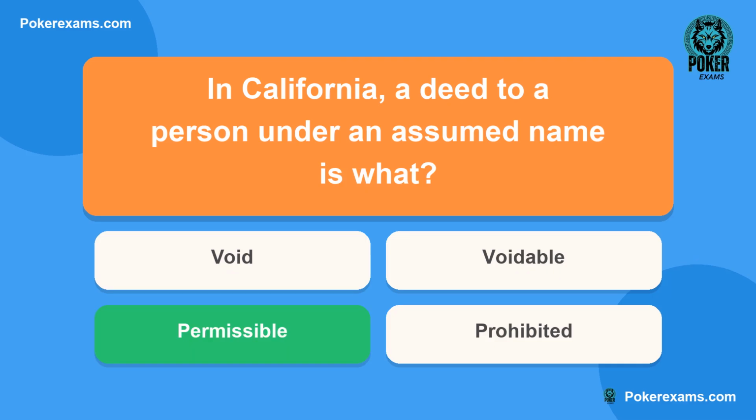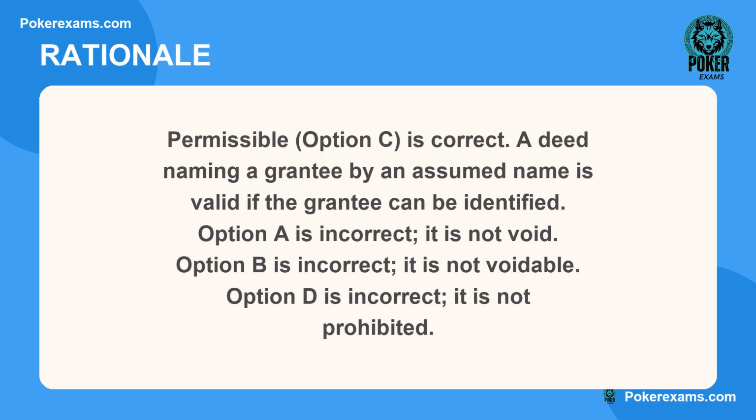The correct answer is C. Here is why. Permissible, option C, is correct. A deed naming a grantee by an assumed name is valid if the grantee can be identified. Option A is incorrect. It is not void. Option B is incorrect. It is not voidable. Option D is incorrect. It is not prohibited.